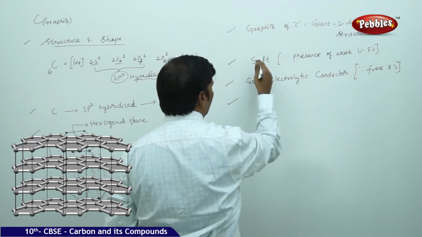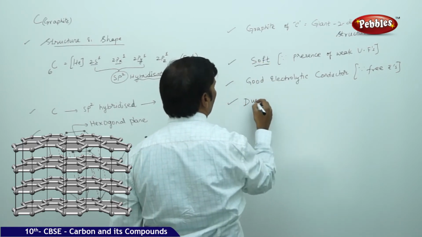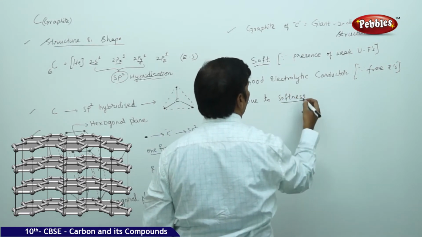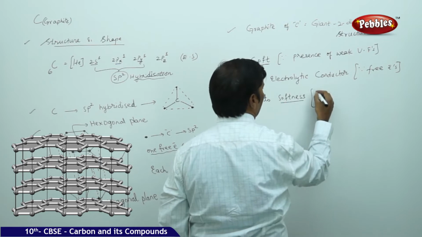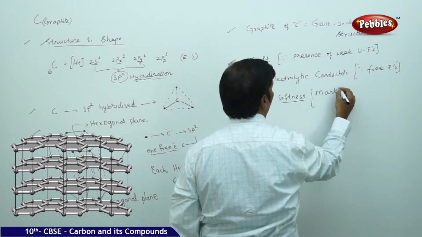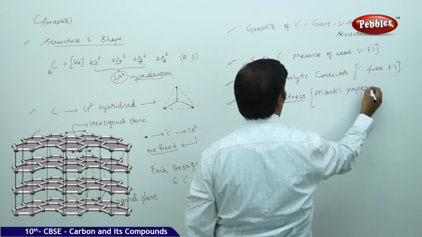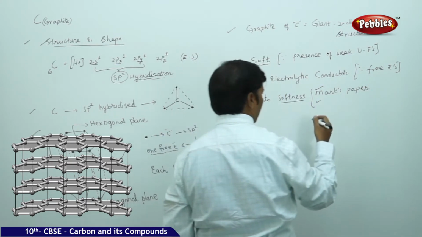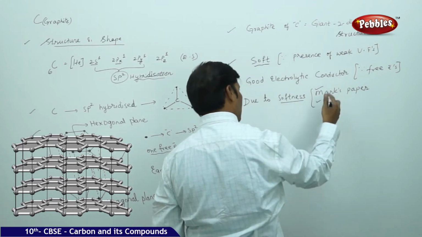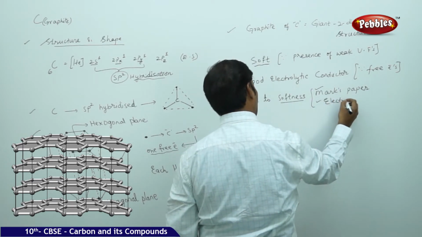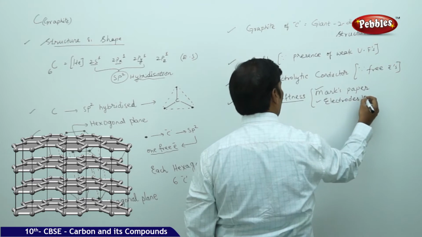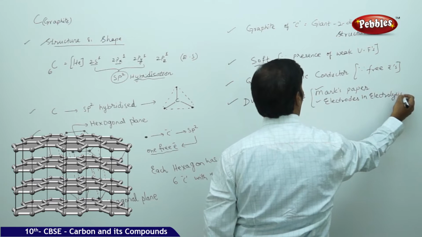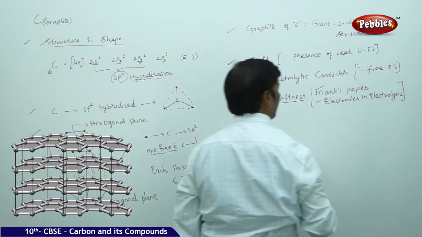Due to its softness, it marks the paper. It is used as electrodes in electrolysis, and so on.